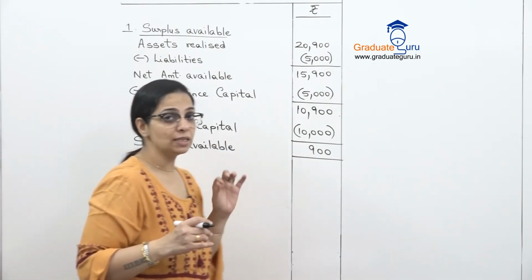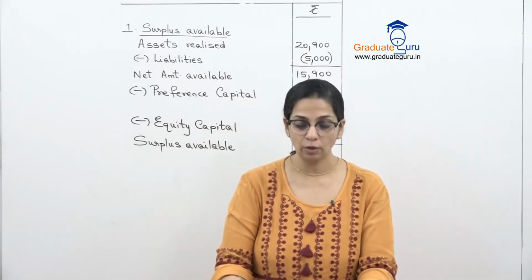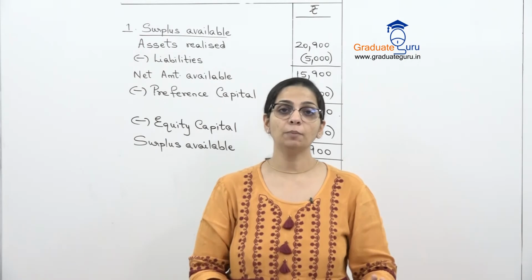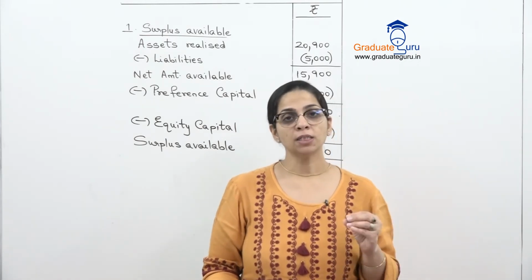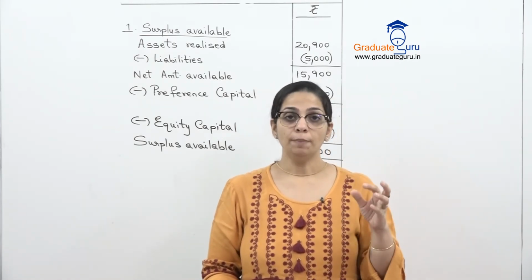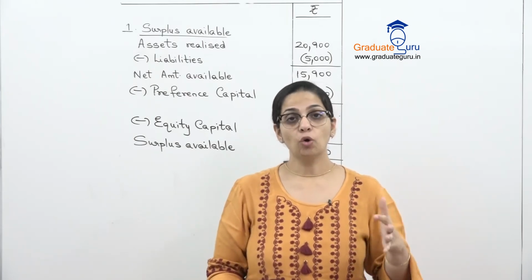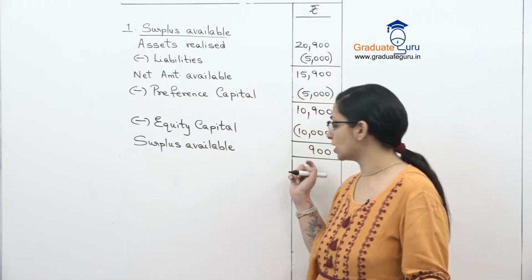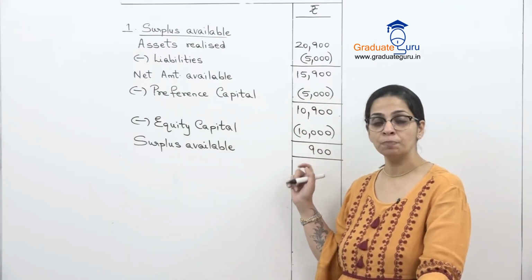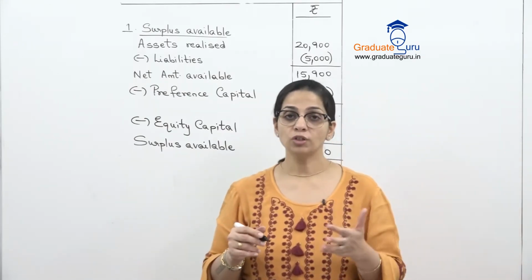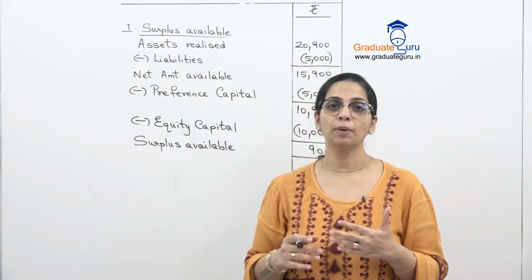But if you see the sum carefully, what have they said about preference shares? They have said they are participating preference shares. What are participating preference shares? When preference shareholders, over and above their capital, also get a share in whatever surplus remains in the company, like here the surplus is 900, in this surplus also they will get a share. Those shareholders are called participating preference shareholders.